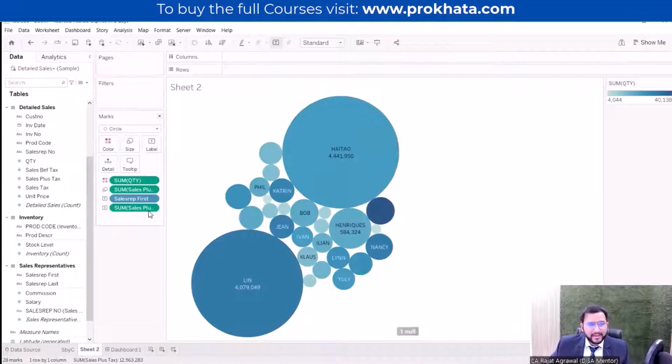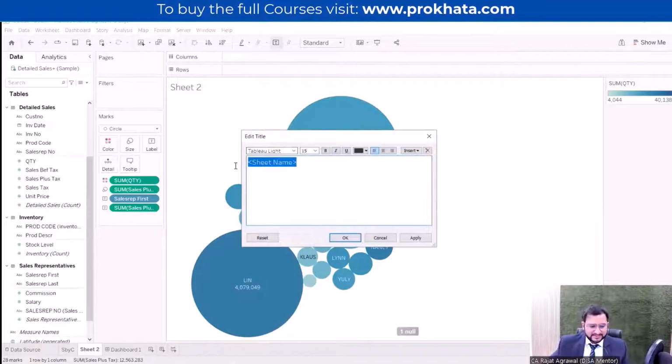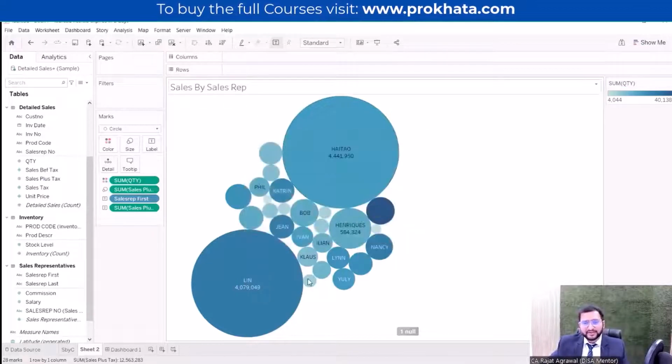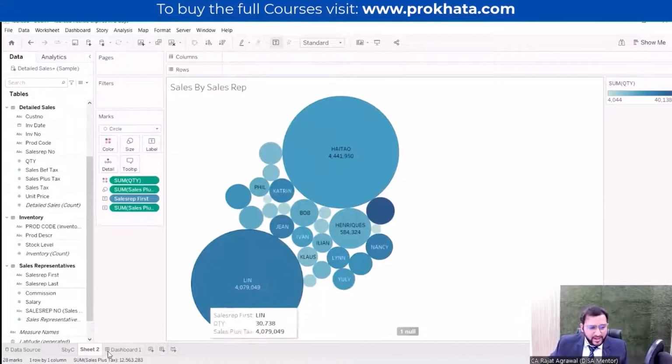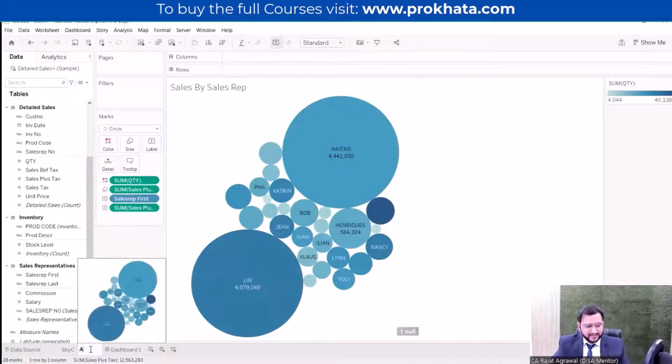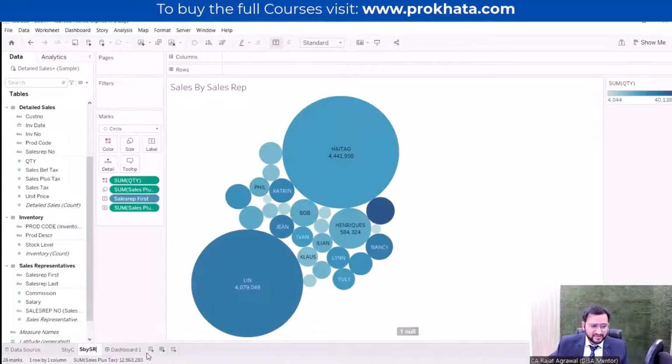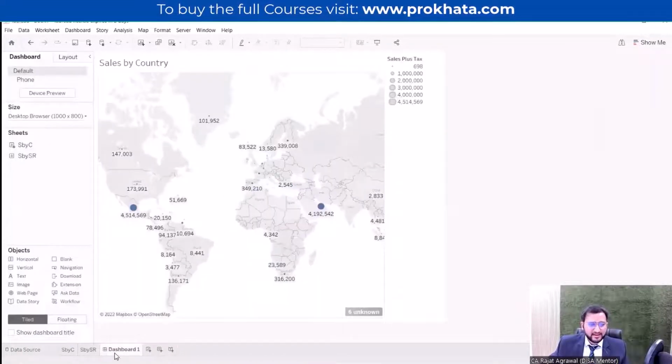Now I can rename this sheet as sales by sales representative. In short form, I have taken sales rep, and double bold apply. Now from this visualization we can see this thing. Again, I will rename the sheet also. Here in the sheet, I will rename it as S by SR, so sales representative. In this way, I can see this thing.